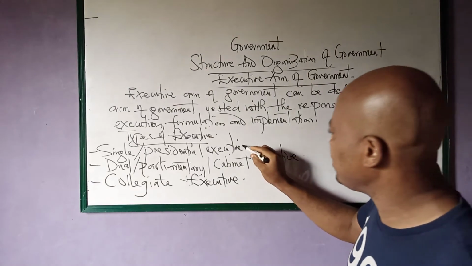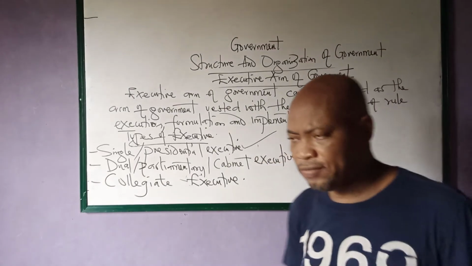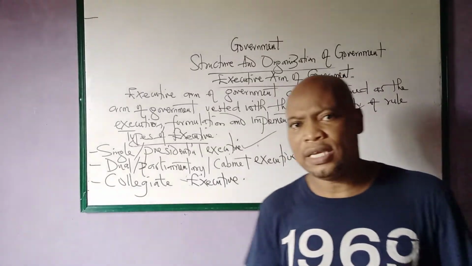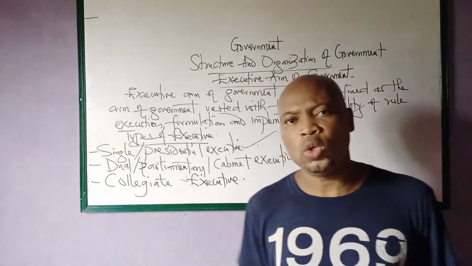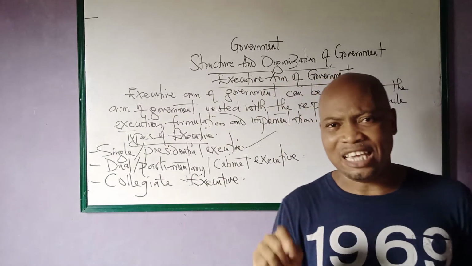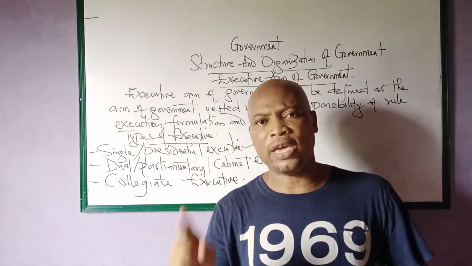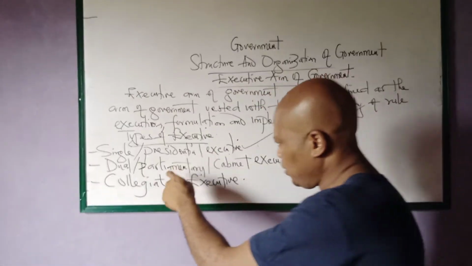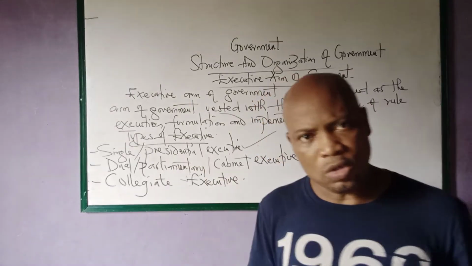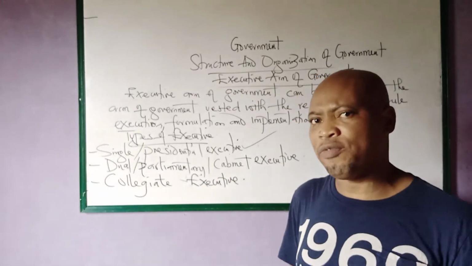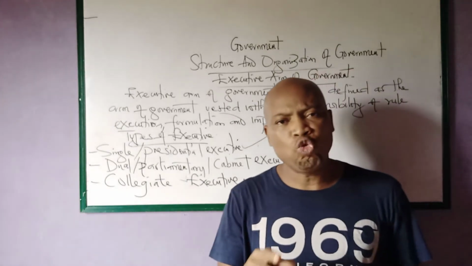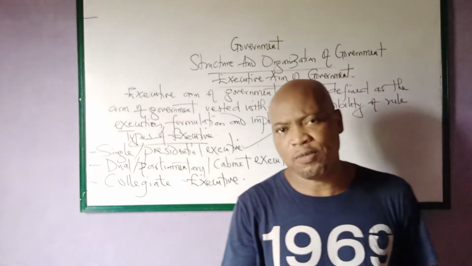So what do we mean by the single executive? When you're talking about a single executive, it is the same thing as a presidential system of government. And what do we mean by a presidential system of government?